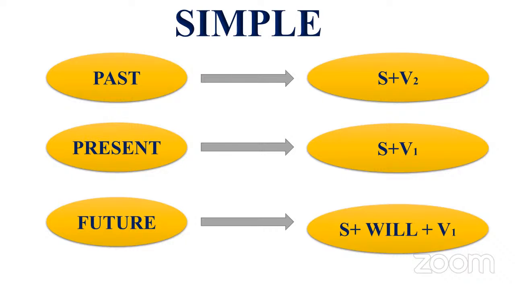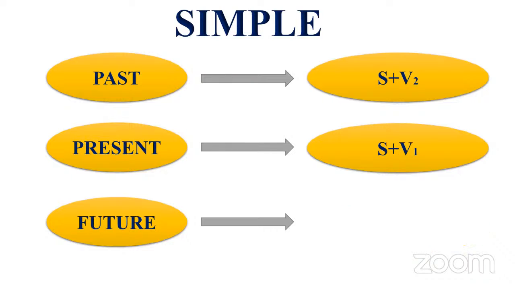So simple past is subject plus V2 form of the verb. Simple present is subject plus V1 form of the verb. What is that V2 form? Anyone? You remember this one?